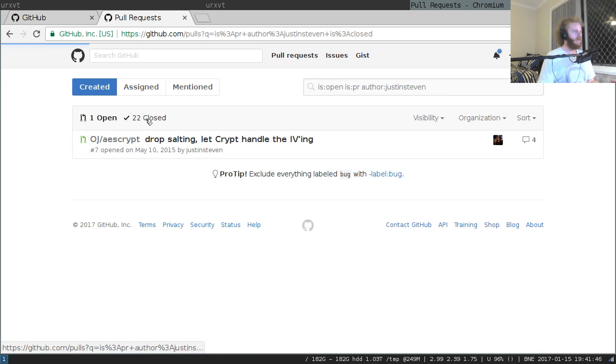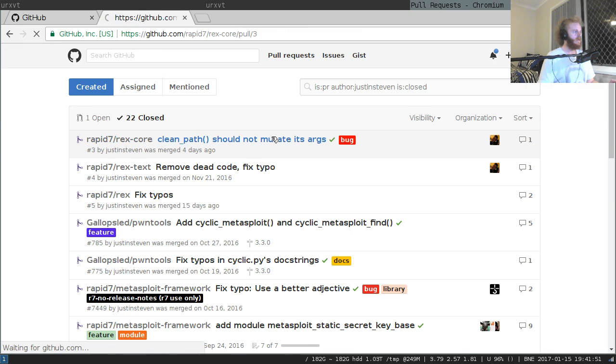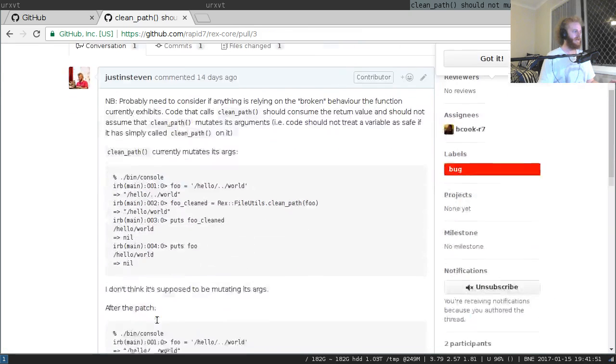Where are we? Close pull requests. Spoiler. I was going to go through what the bug was, but here it is.